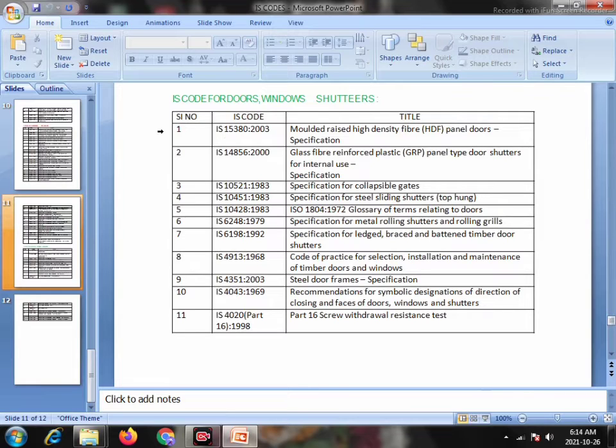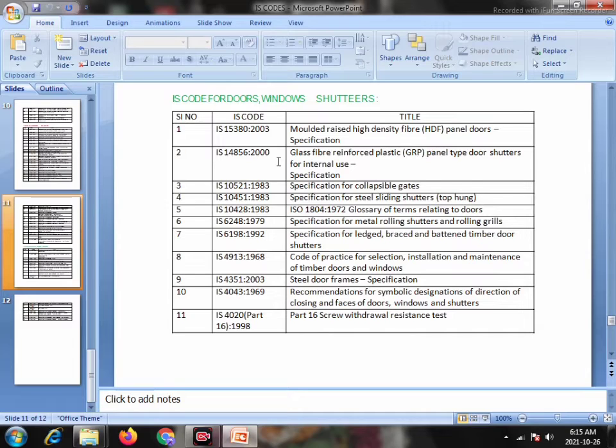Serial number 1. IS 15380 2003, moulded high density fiber HDF panel door specification. Serial number 2. IS 14856 2000, glass fiber reinforced plastic GRP panel type door shutters for internal use specification. Serial number 3. IS 10521 1983, specification of collapsible gates.